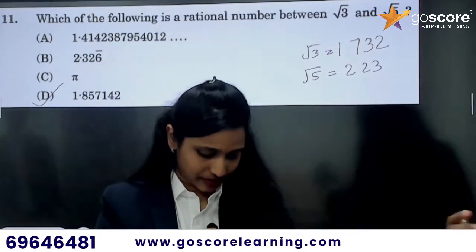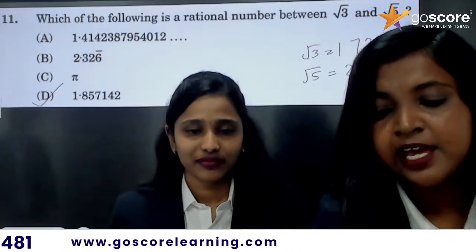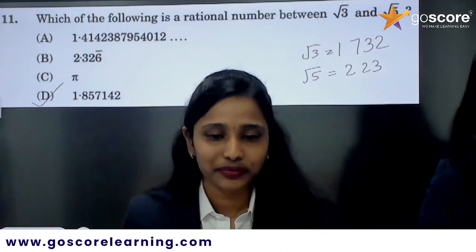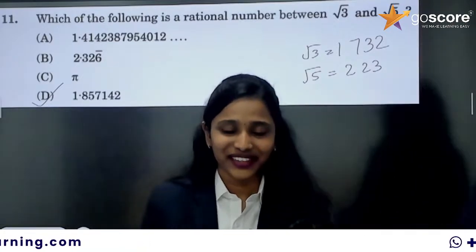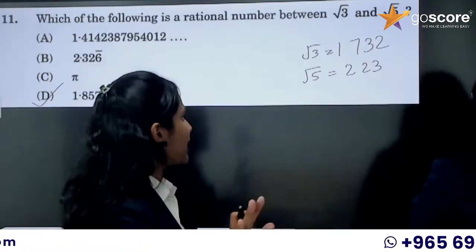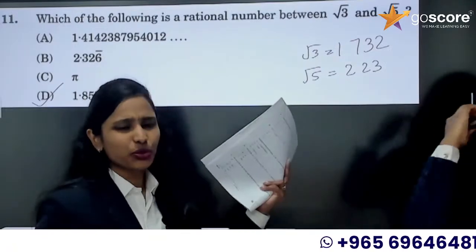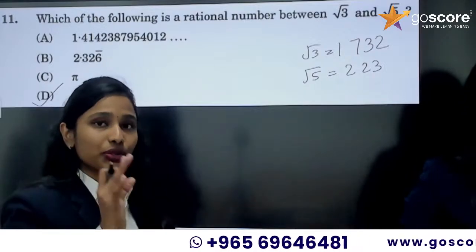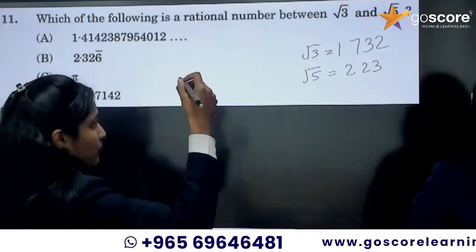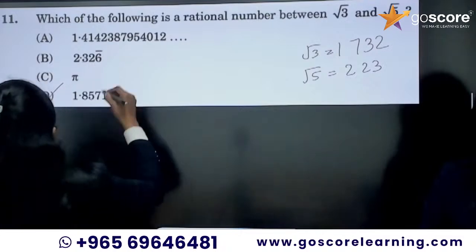Okay, how many of you got the correct answer? Pooja ma'am was asking about the value of root 5. No one has commented. Everyone went straight to the answer, saying option D, don't waste time. It's okay if you don't know the value of root 5. It's like 2.236, something like that.